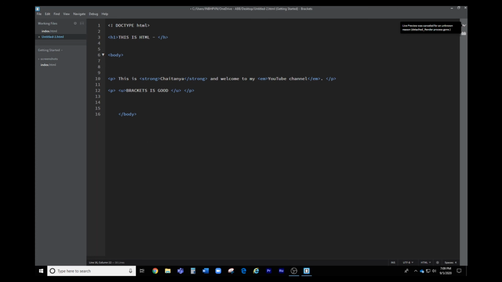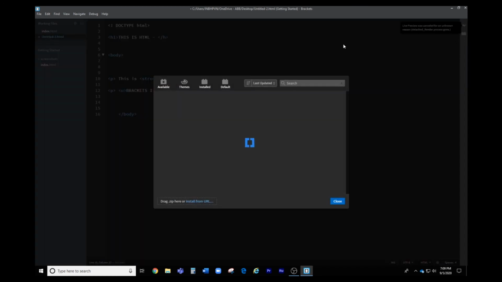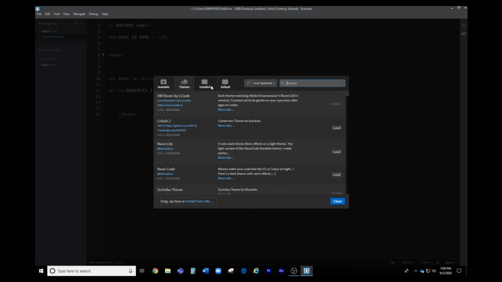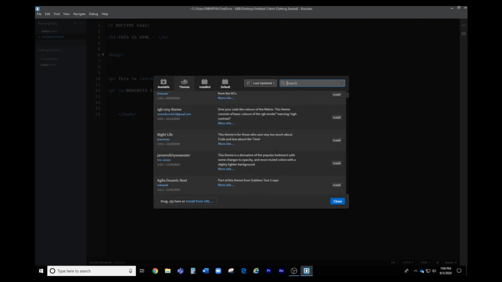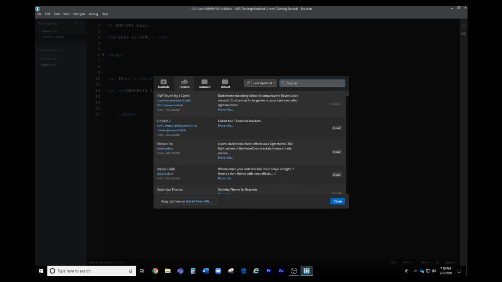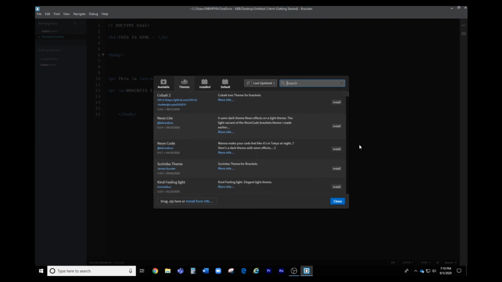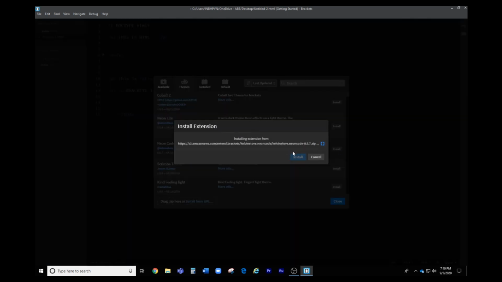Now what is the other thing below live preview? That's the extension manager. What this extension manager does is that it gives you various inbuilt applications which you can just install. And let me just go to themes. So let me just show you. Yes, so I've installed various themes there. I have installed this theme, so let me install this one also.